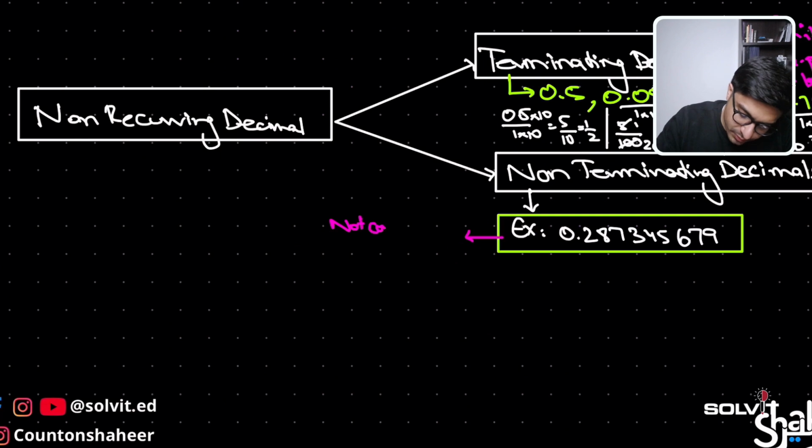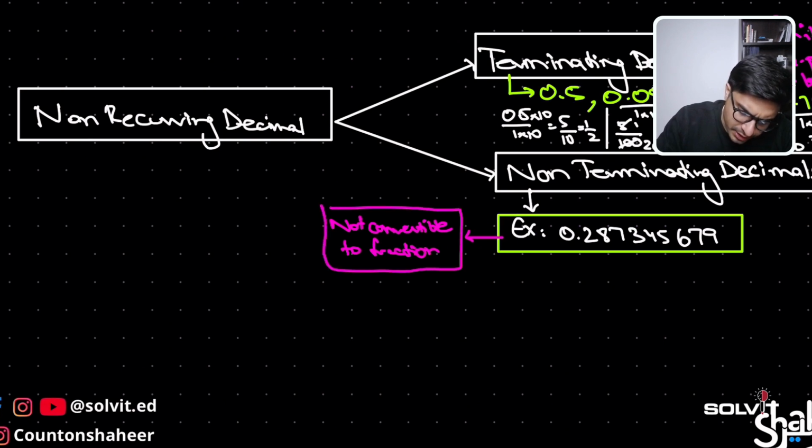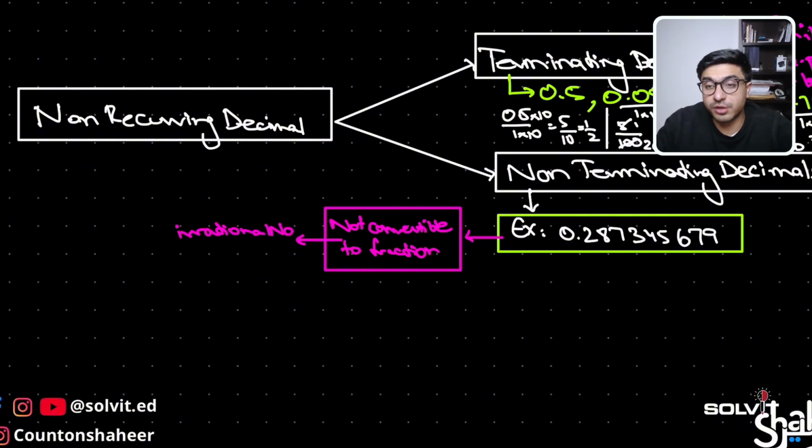So this is going to be not convertible to a fraction. If it's not convertible to a fraction, then it is going to be an irrational number, right? So irrational numbers are those which cannot be converted into fractions. If you have to recognize an irrational number: recurring is a rational number because it can be converted into fractions. Terminating is a rational number too because it can be converted into fractions. But non-recurring, non-terminating is not a rational number because it cannot be converted into a fraction, right?